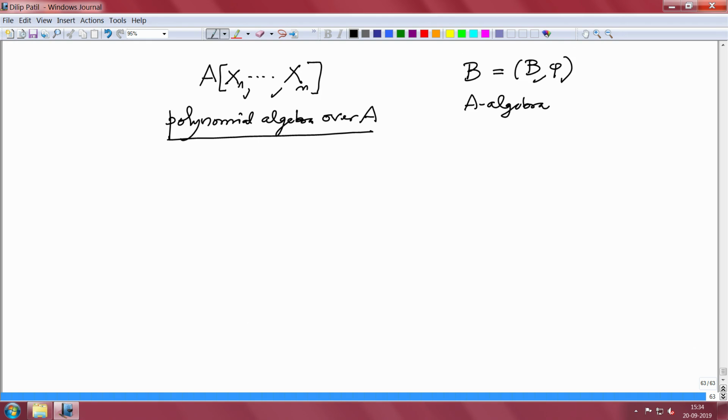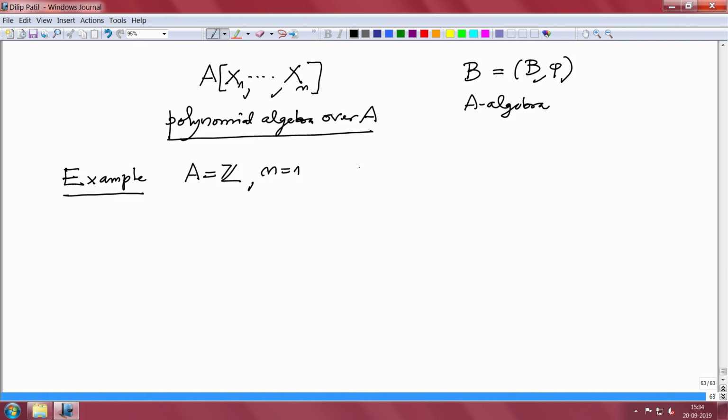So, let me give first one example, and then we will see how to write it more generally. Example: let us take A equal to Z and only one variable, n equal to 1.